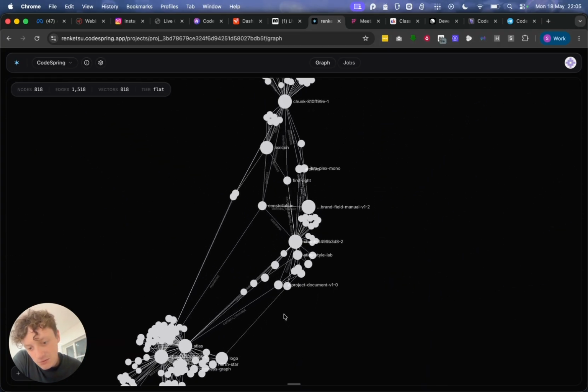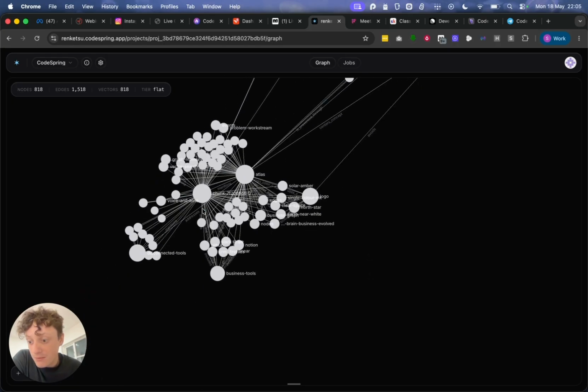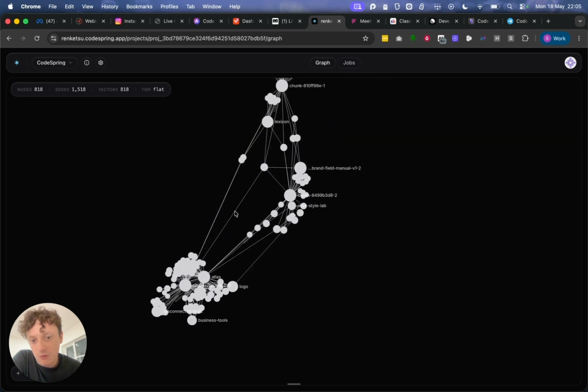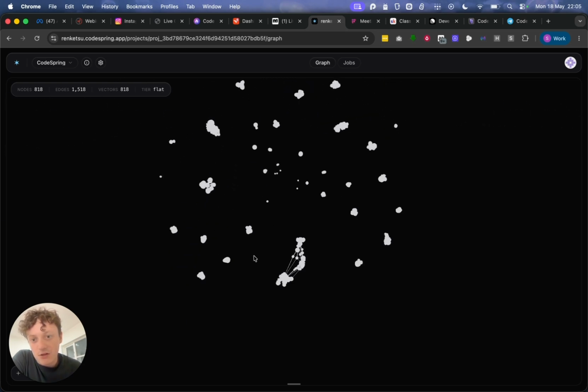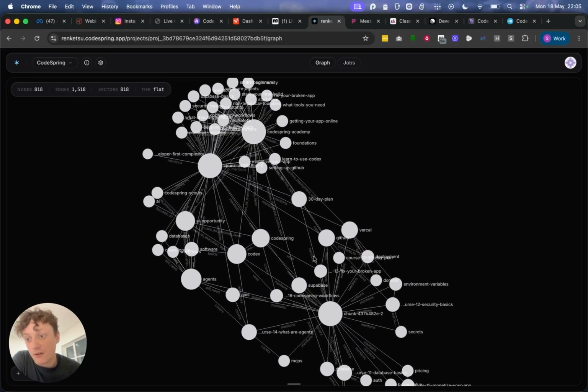So this, for example, has become much bigger because I've done a lot of work building up this new version of the software, getting ready for launch. The other connection, which is this one here, is also growing because this is the whole community, which is the new marketing funnel that we're doing.